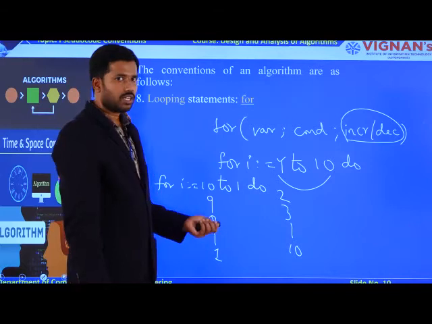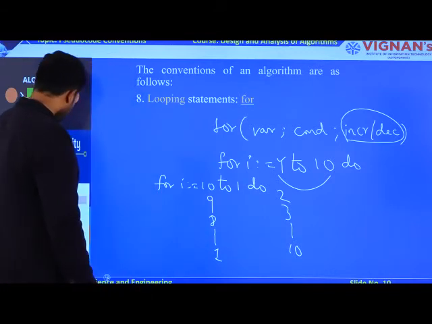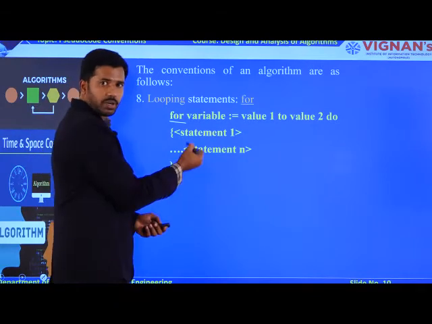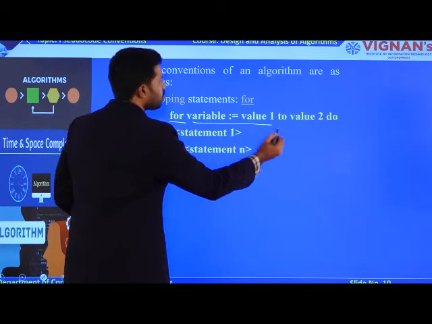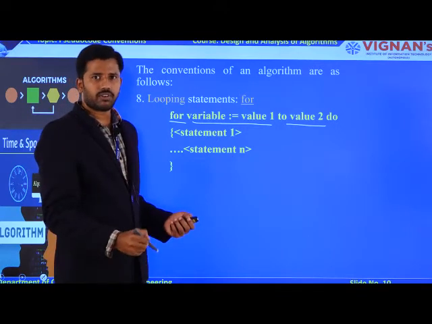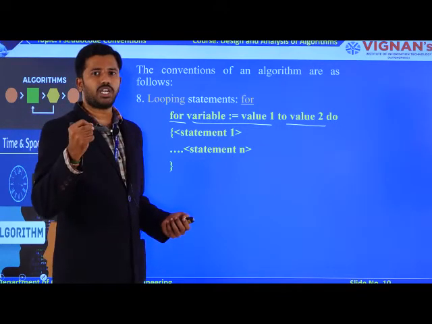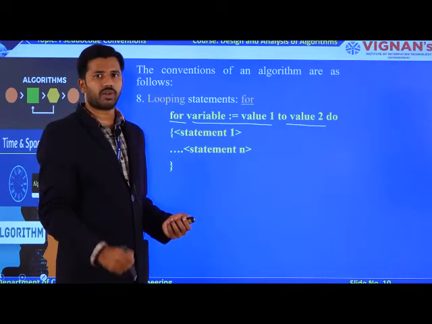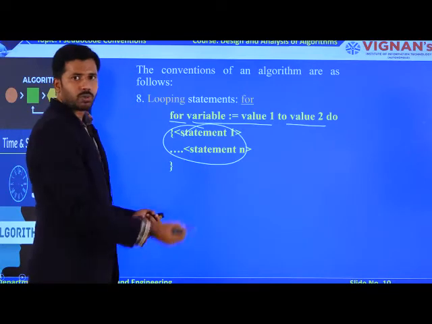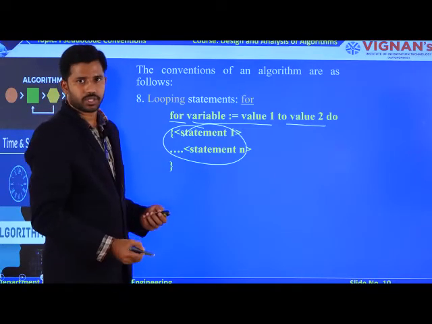Now, let us try to observe the syntax here. The for loop syntax is, for, as I said previously in the previous example, variable colon equal to value 1 followed by value 2. So, value 1 is the initial value for your for loop, and value 2 defines the last value for your I variable. Likewise, you are going to have n number of statements to execute this logic continuously.